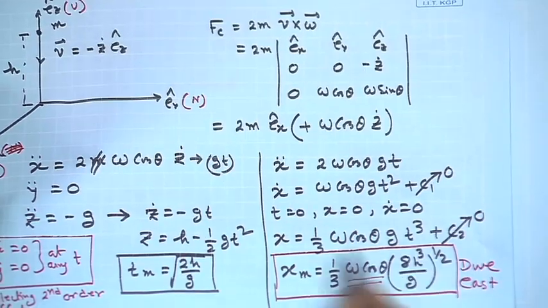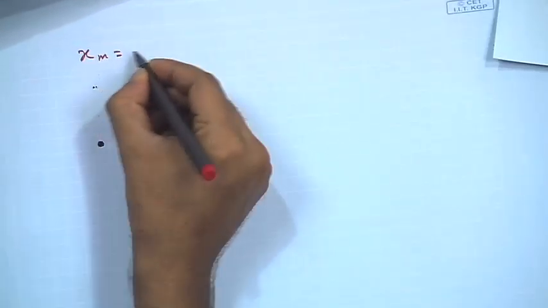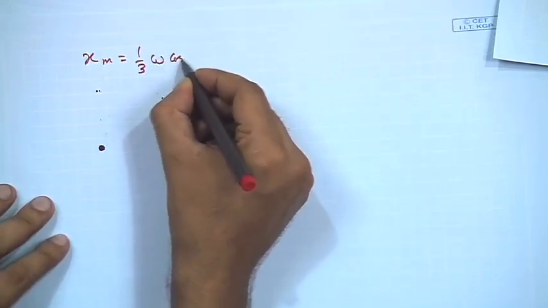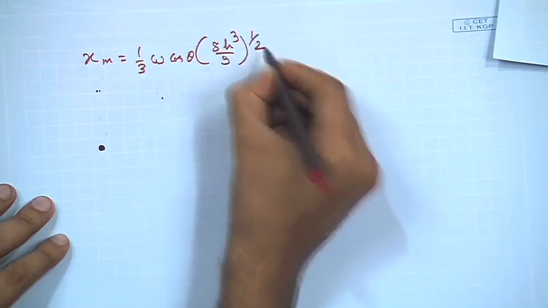So, let us examine this expression, then we will get a feel for it. Very quickly, x m is equal to 1/3 omega cos theta times 8 h cubed by g to the power half.